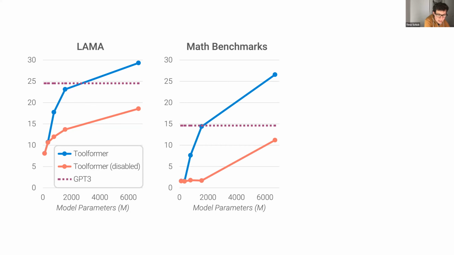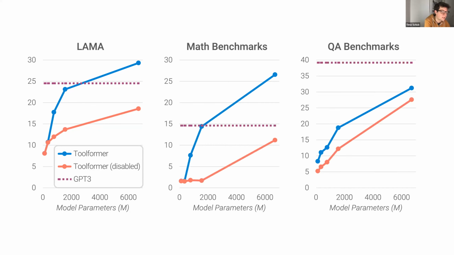Things look a bit different for the question answering benchmark, where the tool being used is the Wikipedia search. First of all, we can see that it's already useful for the 2 smallest models. That might be because this tool is much easier to use. For the question answering tool that is used during Llama, you need to formulate an actual question. For the calculator tool, you need to put in some meaningful numbers. But for a Wikipedia search, you just need to put in 1 or 2 words that are roughly relevant to the topic, and you might already get something useful. So in a way, that is the easiest tool to use.